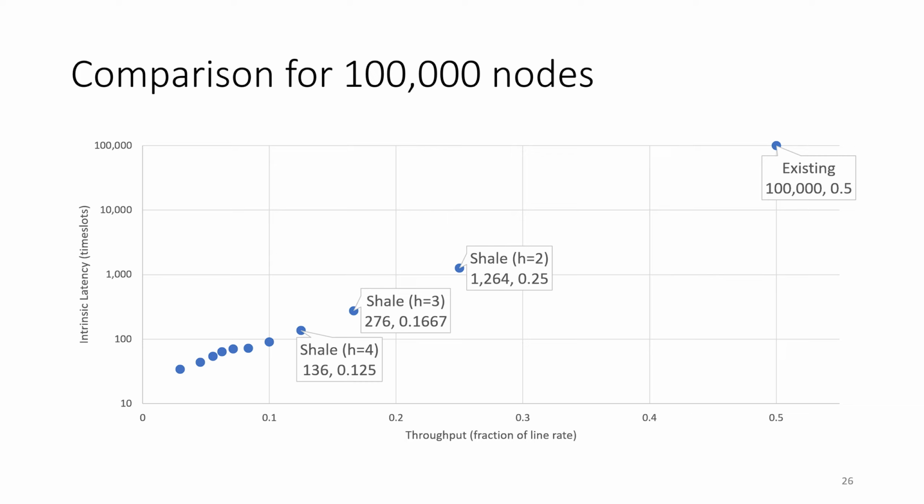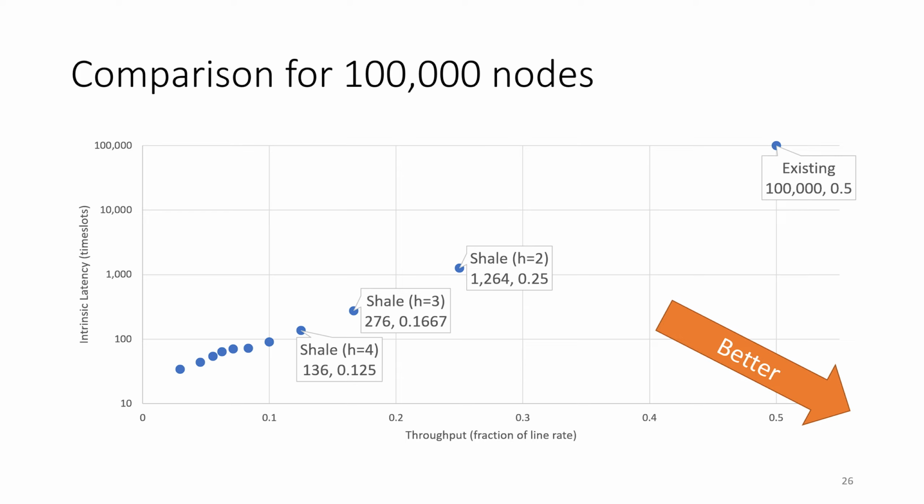Here, this chart shows different tunings, including existing networks, which are just a special case of Shale when h equals 1. The x-axis shows the throughput, which is a fraction of the line rate. The y-axis shows the intrinsic latency, or the latency purely due to the schedule and routing scheme. It's ignoring things like queuing delay and propagation delay. We'll get to those later. And ideally, we would like a high throughput and a low latency.